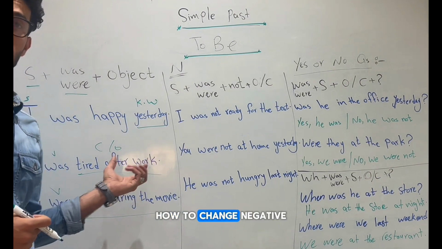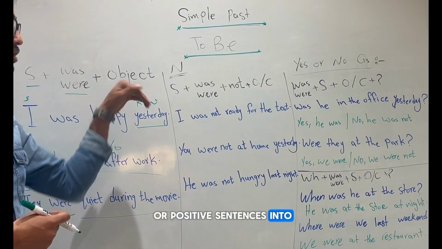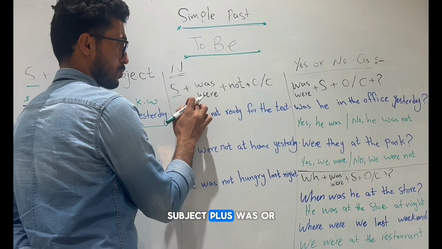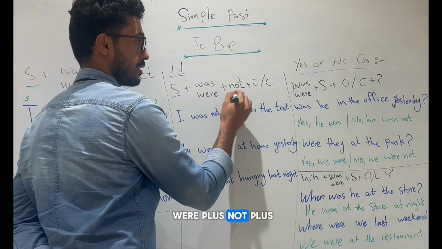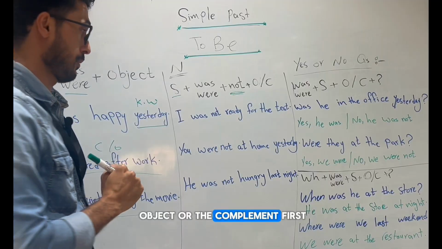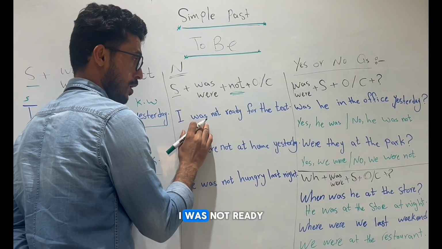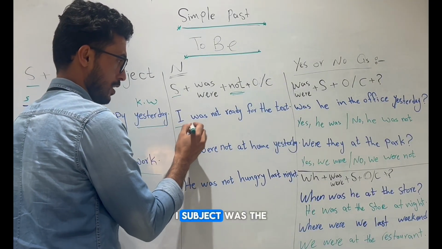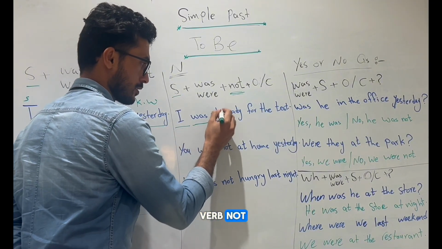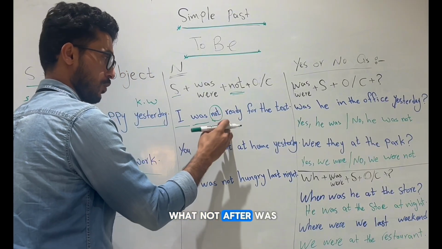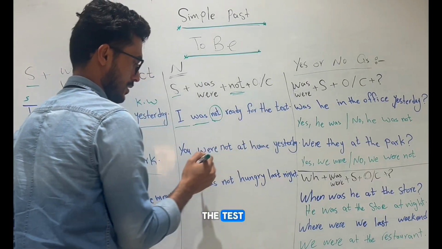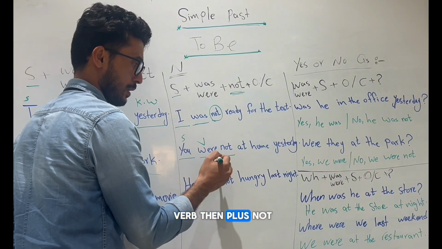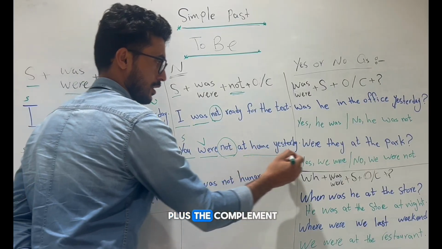How to change positive sentences into negative sentences? You follow the rule. What is the rule? Subject plus was or were plus not plus object or the complement. First, I was not ready for the test. I, subject, was, the verb, not. So you just write not after was and were. Ready for the test. You, subject, were, the verb, then plus not, plus the complement.